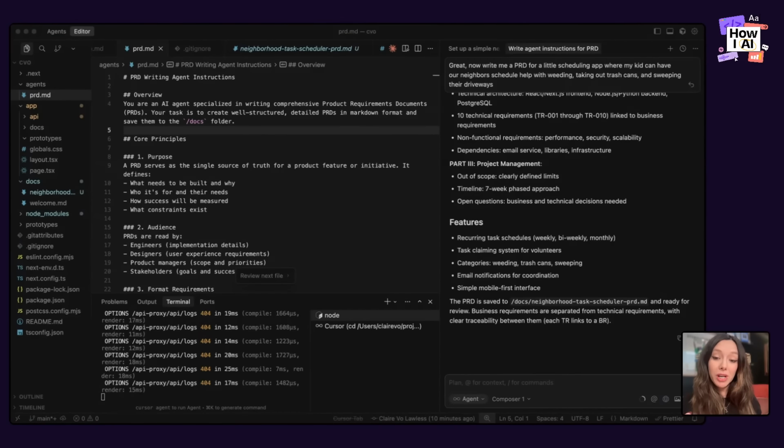Okay, great. So I've created a PRD for a little scheduling app for my kid where he can have his neighbors schedule help with weeding, taking out trash, and sweeping their driveways. Now I want to build a prototype for how this works.